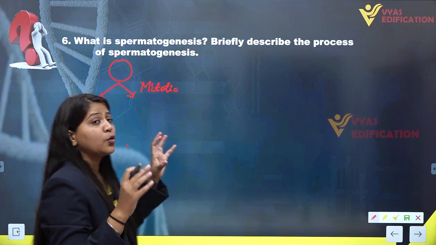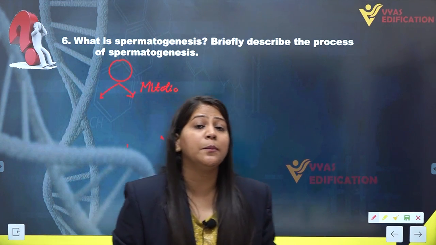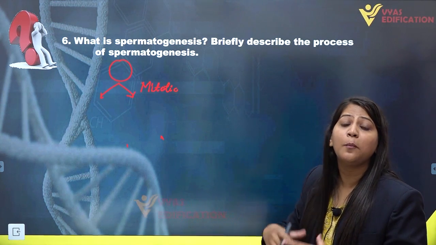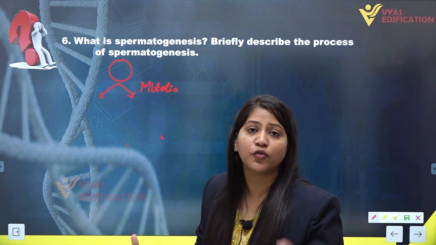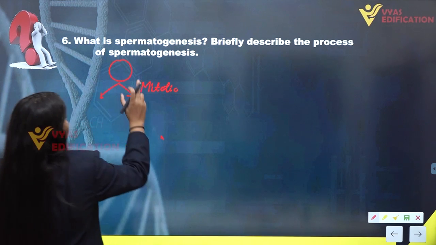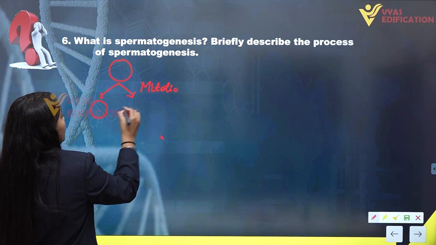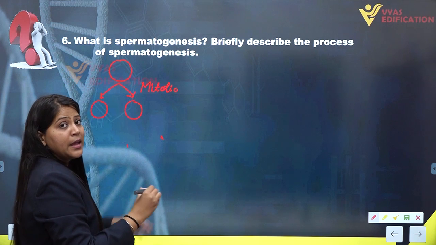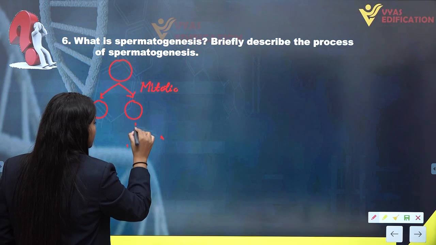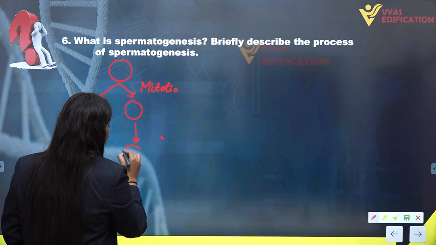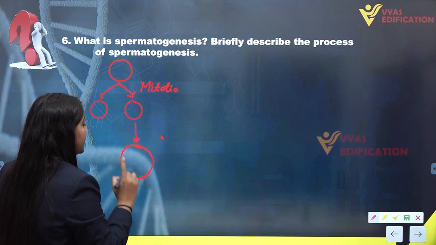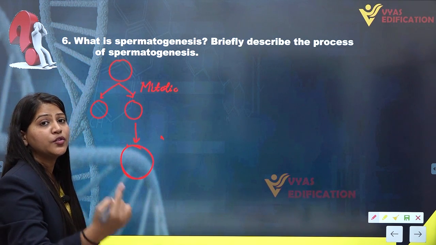Now, why is it undergoing mitotic division and why not meiotic division? Because the spermatogonia want to multiply, they want to increase in number. So, for increasing number, they undergo mitotic division. After completing the mitotic division, there will be several cells. Now, these cells will differentiate and grow and form a huge cell like this. This is primary spermatocyte.